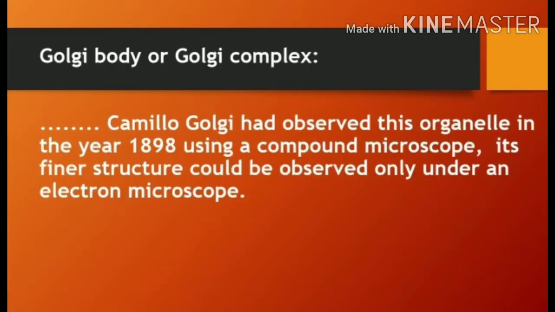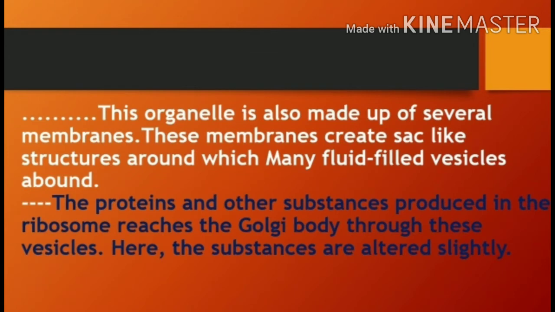So Golgi body was first observed by Camillo Golgi, who observed this organelle in the year 1898 with the help of a compound microscope. The finer structure of Golgi body could be observed only under the electron microscope. This Camillo Golgi is the scientist who discovered the Golgi body for the first time, and this organelle is also made up of several membranes.